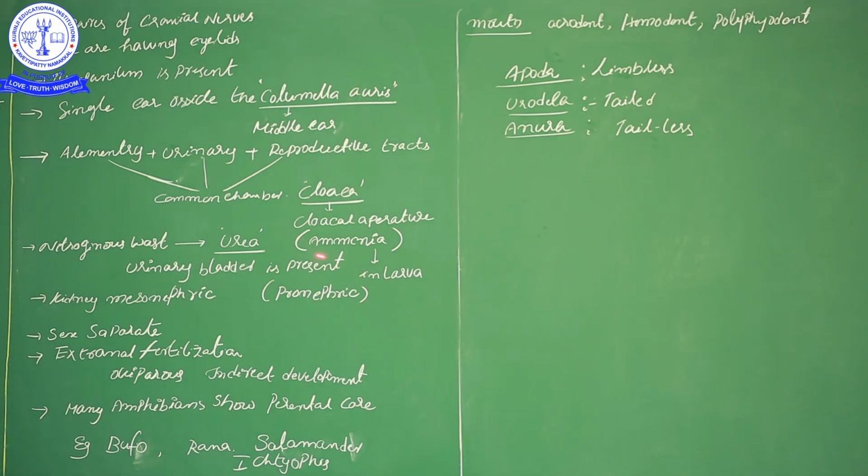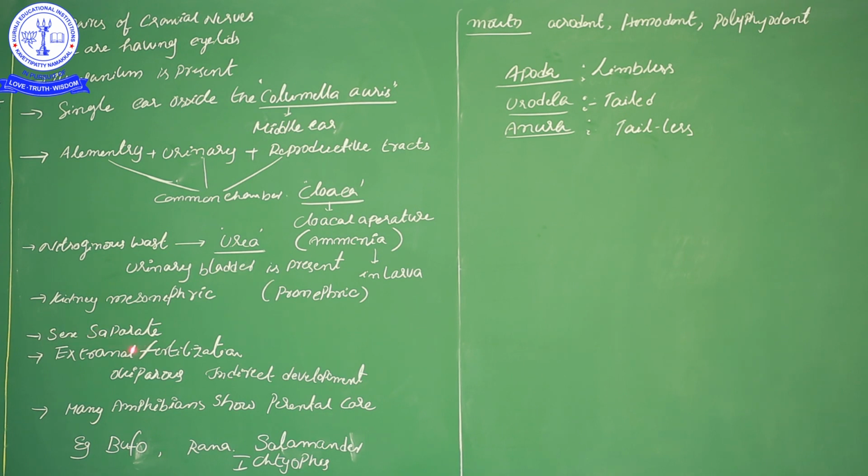Larvae excrete ammonia, so they have pronephric kidneys. For urea excretion, adults need mesonephric kidneys. You should remember these words. They will ask some statement-based questions. They will give statements, like amphibian kidneys are mesonephric, and in the larvae they are pronephric. Several statements like that will be given. How many statements are correct, or which one is the correct statement, that type of question they will ask. So you should understand the concept properly.